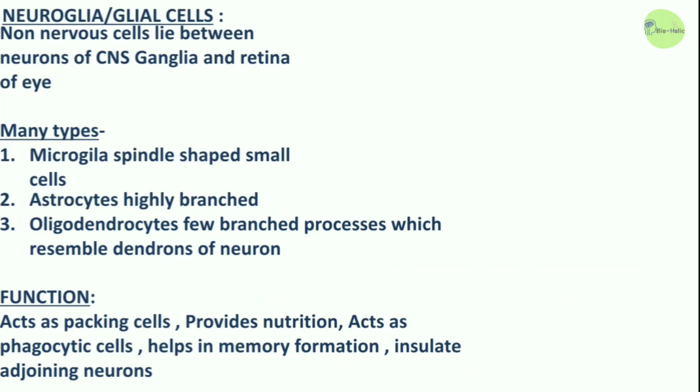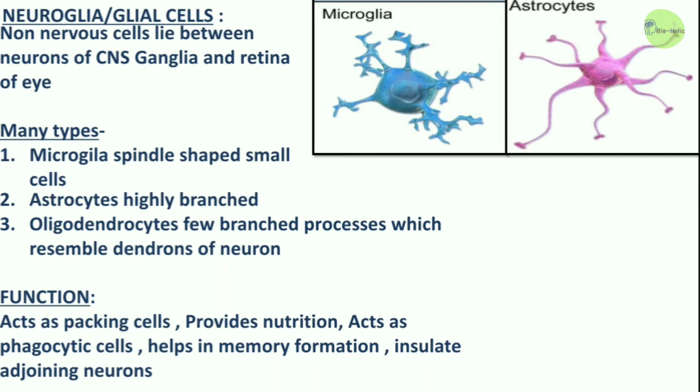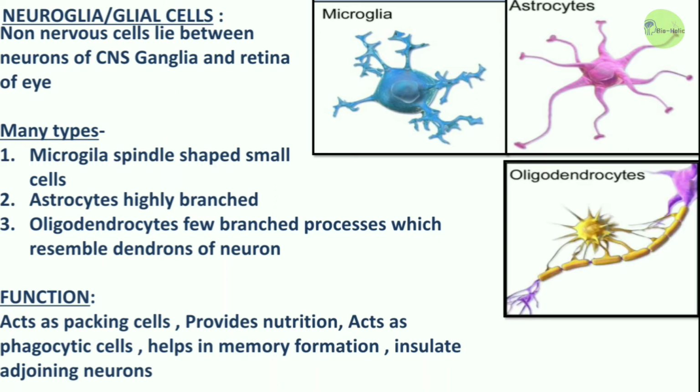Now let's move on to the neuroglia or glial cells. These are non-nervous cells that lie between the neurons of the CNS, ganglia, and retina of the eye. They are of mainly three types: the microglia, which are spindle-shaped small cells, the astrocytes that are highly branched, and the oligodendrocytes that have few branched processes which resemble dendrons of neurons. The main functions of the glial cells are that they act as packing cells, provide nutrition to the neuron, act as phagocytic cells, help in memory formation, and insulate adjoining neurons.